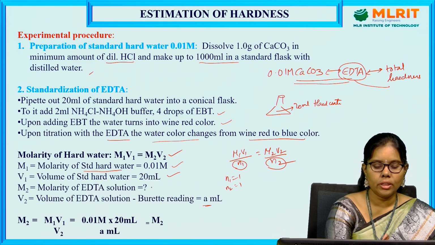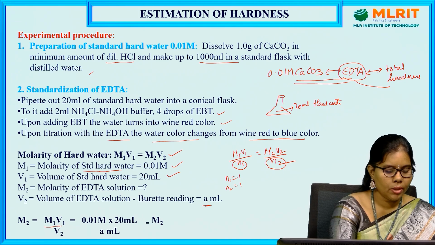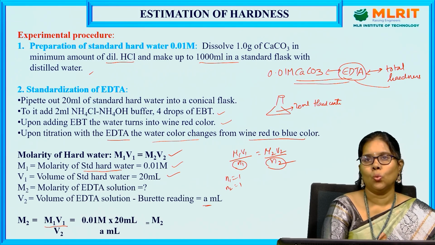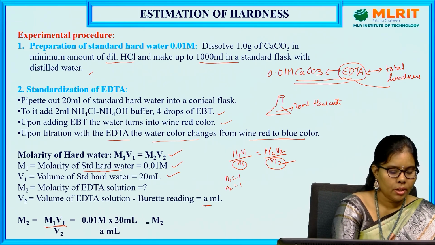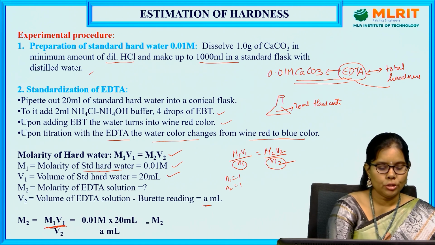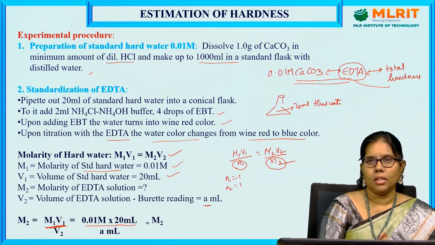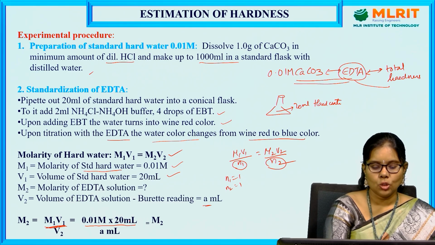The missing value is the molarity of EDTA. Therefore, M2 is equal to M1V1 by V2, so 0.01 molar into 20 ml divided by A ml. You get M2, the molarity of EDTA.